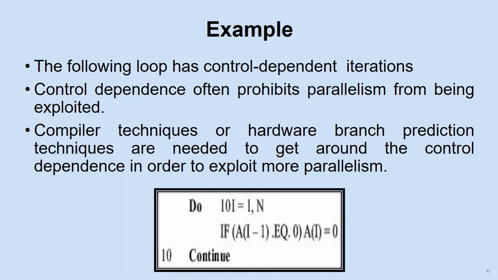Now you can make out the relation between the previous instruction and the next instruction. So that dependency is there. A of I minus 1 refers to the previous iteration content, which is being verified in the current iteration. So there is a control dependency between the iterations.